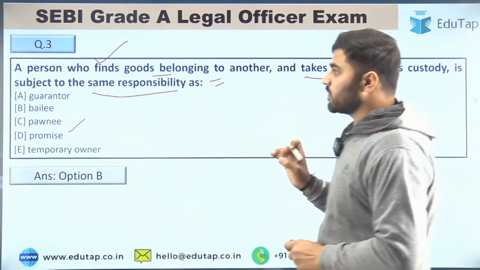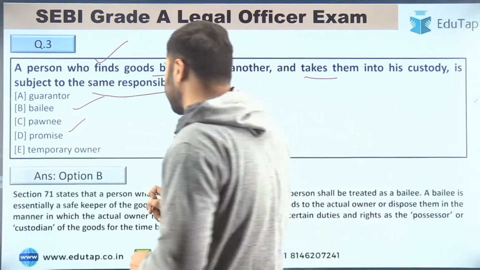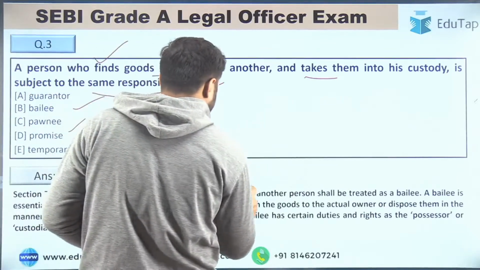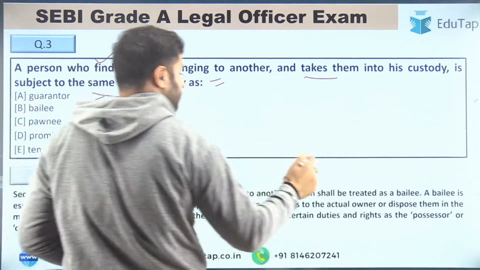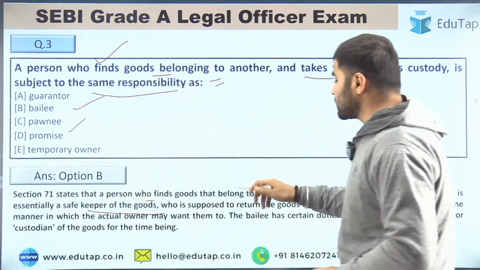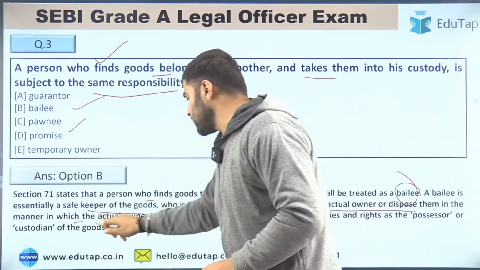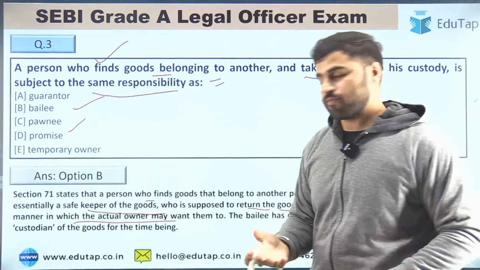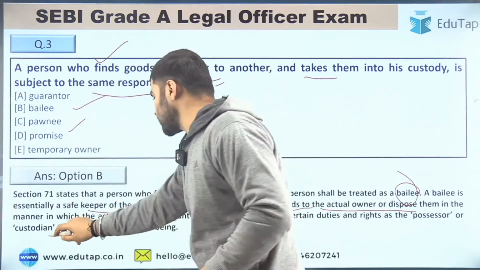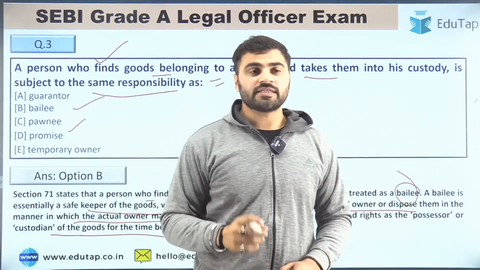The right answer is option number B, that is bailee. Right? So if you read section 71 of Indian Contract Act, then it states that a person who finds goods that belong to another person shall be treated as a bailee, right? A bailee is essentially a safekeeper of the goods who is supposed to return the goods to the actual owner or dispose them in the manner in which the actual owner may want them to. Right, guys? The bailee has certain duties and rights as the possessor or custodian of the goods for the time being. Right, guys? I hope you get it.